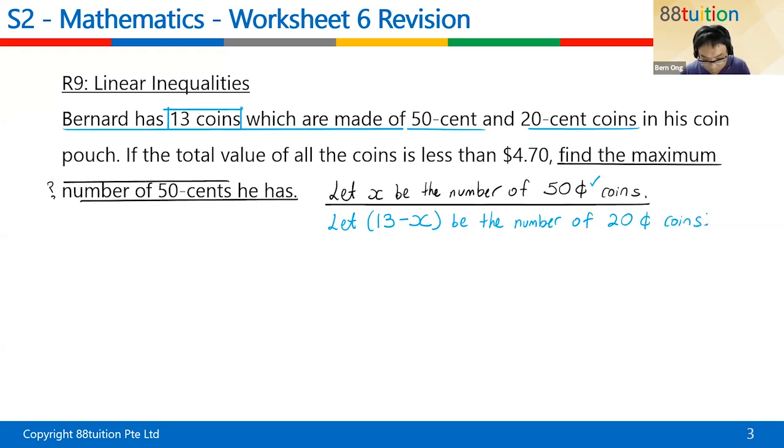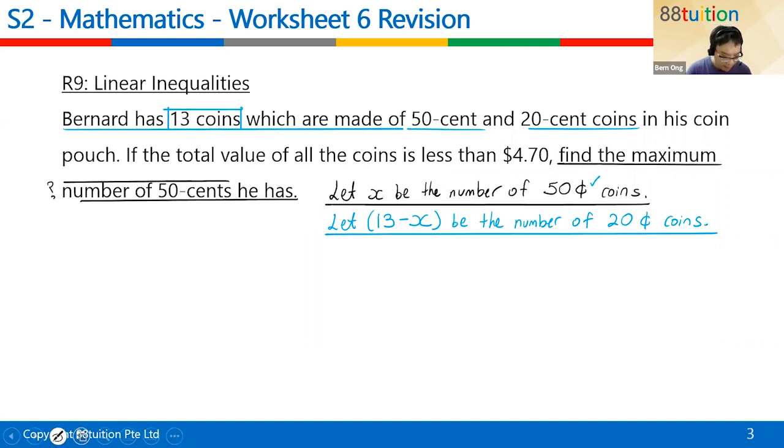Because you got a total. What's the total? The total is 13 coins. If you got x 50-cent coins, how many 20-cent coins? 13 minus x. Can you see that? So for example, if you don't know, never mind, give yourself an example. If x is a 5, how many 20-cent coins? 13 minus 5. Correct. So the x actually represents the 5. Sometimes if you don't know, you can put in a number just to encourage yourself that it's correct.